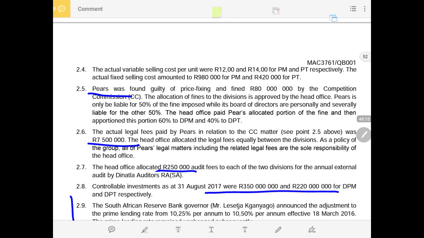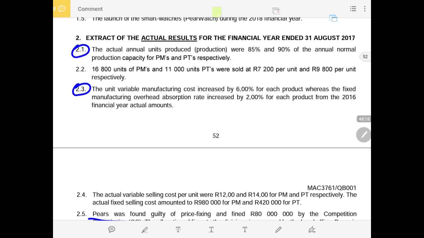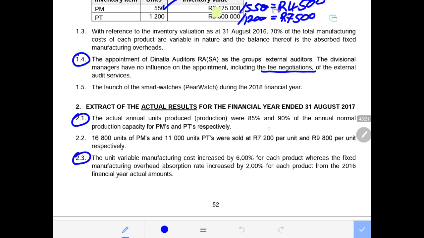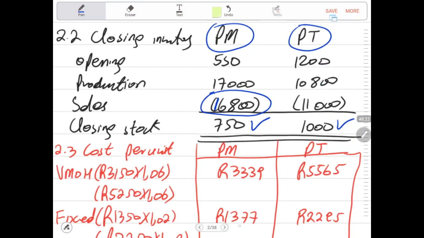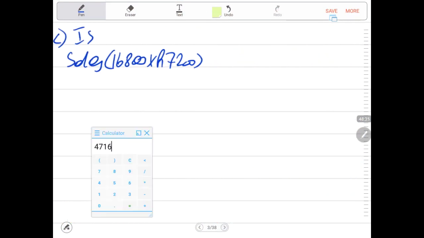Now we are looking for the selling prices for this product. Selling prices were provided as 7,200 for the PEARS tablet and 9,800 for the PEARS mobile. So I was correct with the calculations in there. Then we have 16,800 units at 7,200, and this gives us 120,960,000 rands.